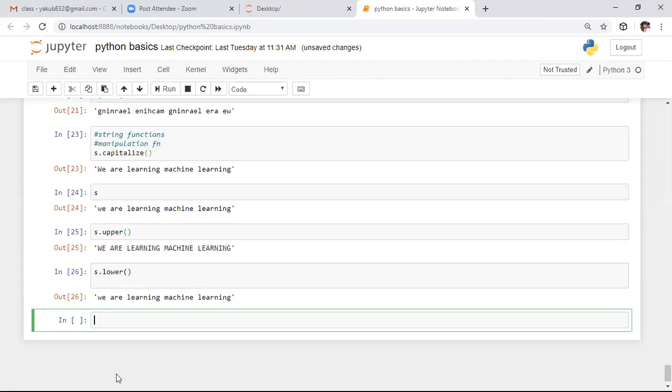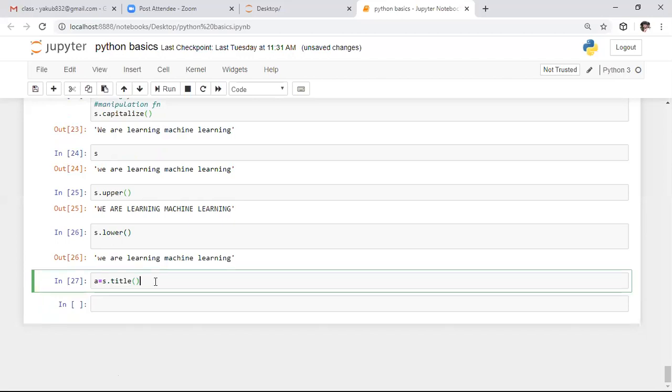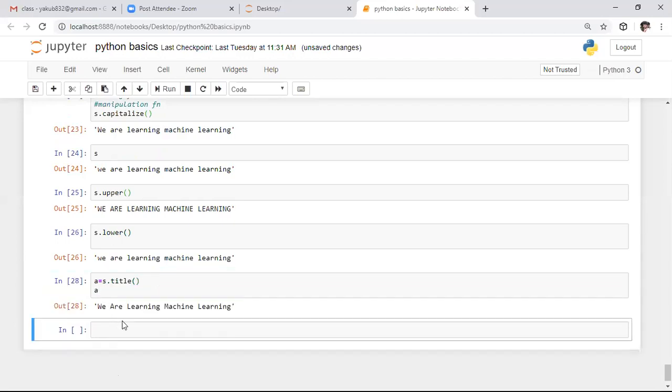So after this, if you want to convert the string into title case, we need to use the string name dot title function. Here in this title, I'm storing this and observing what is there in J. If you observe this, it is in title case format. Whenever a space occurs, the character after that space becomes a capital letter. It is called title case format.